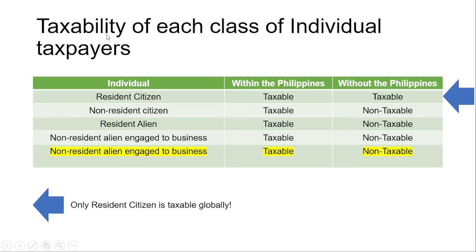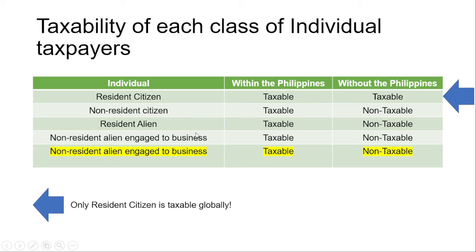All right. So our taxability of each class of individual. We have the resident citizen. Kung tayo ay isang resident citizen, lahat ng ating sources of income within the Philippines are taxable, and without the Philippines, taxable tayo. If we are non-resident citizens, yung kinita natin sa Pilipinas are taxable, and outside the Philippines, non-taxable.